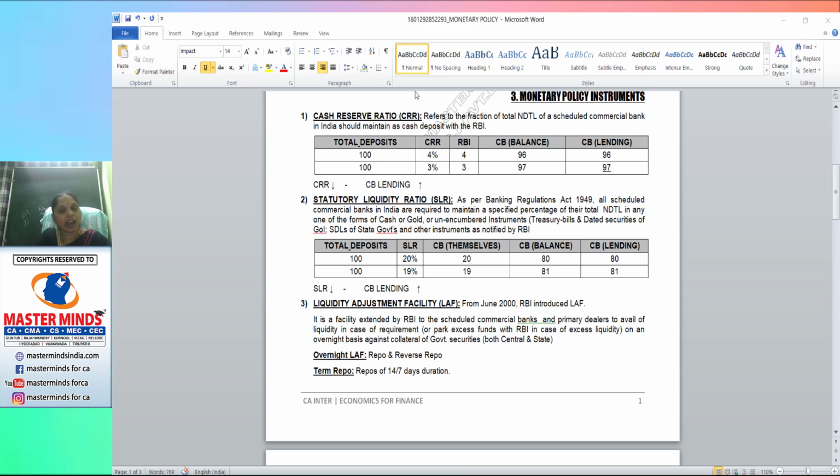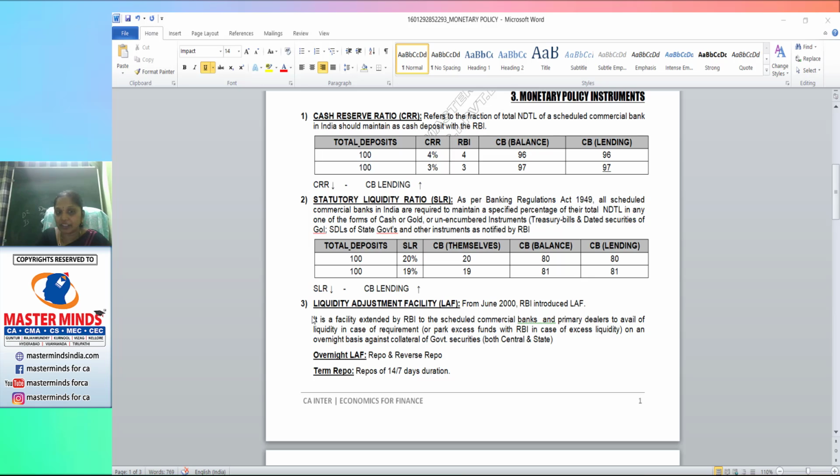Once upon a time we had only overnight facilities, and we called them overnight repo and overnight reverse repo. But later, because of some adjustments, we introduced the term repo, up to 14 days. 14-day repos are there, 7-day repos are also there, and we call them term repo. Overnight means they have to borrow tonight and repay on the next working day at 7 to 7:30 p.m. That's it. I'll go with the definition of this.